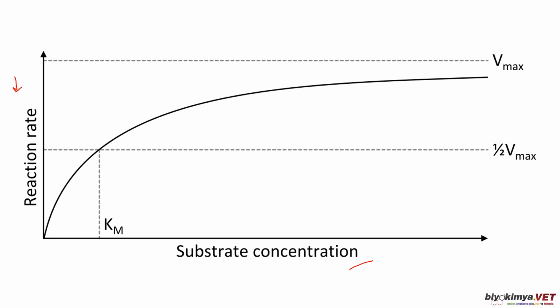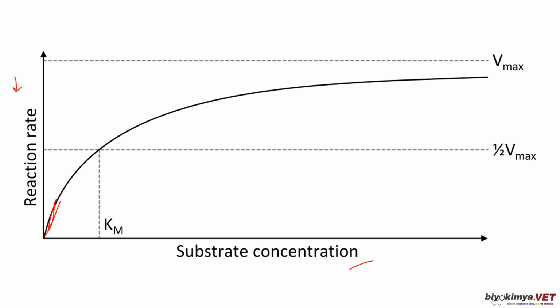And as you see, we have a curve that relates the reaction rate and the substrate concentration. As you see, there is no direct proportion between the substrate concentration and the reaction rate. What about here at the low level of substrate concentrations? When the substrate concentration is low, most of the enzymes remain idle because not enough substrate molecules are present. In this case, the reaction rate is directly proportional to the substrate concentration. That is, as the amount of substrate increases, the reaction rate also increases.